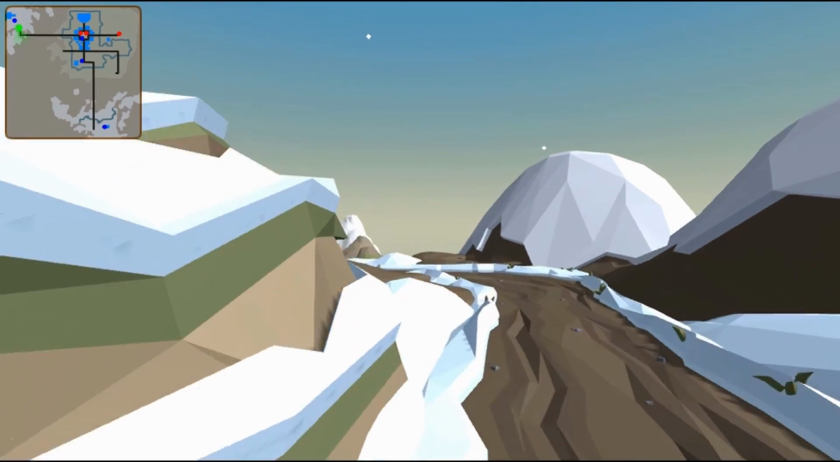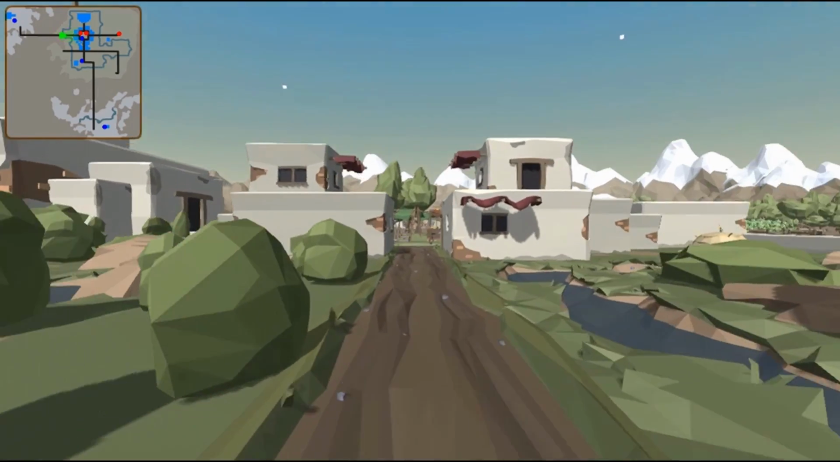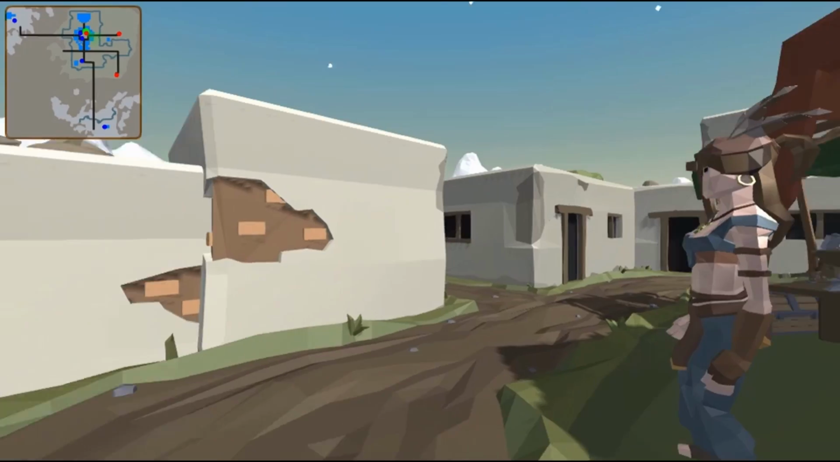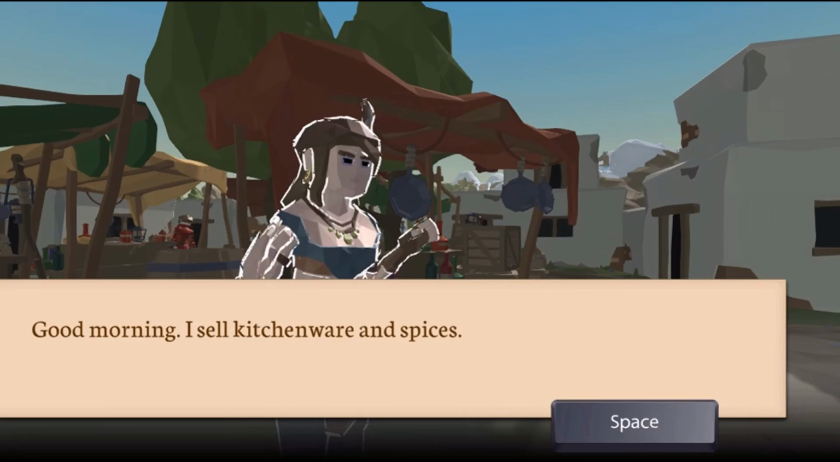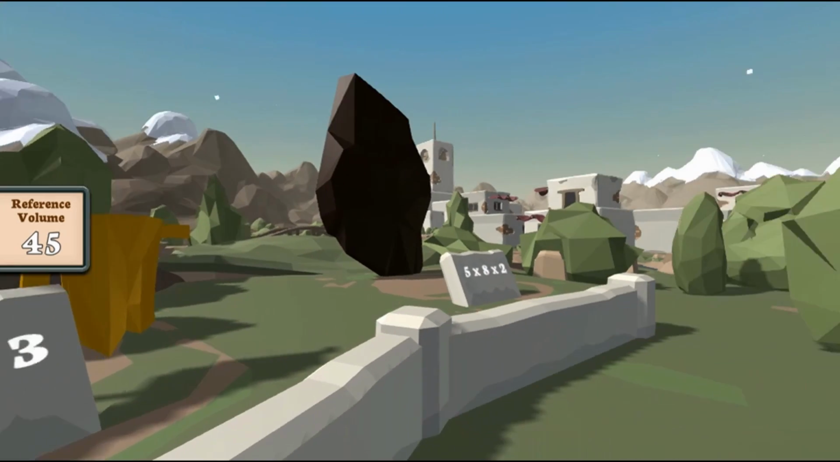Navigate on the map to locate people that need help with math problems. Help solve all the math problems to complete the game. Complete all the tasks to win the game.